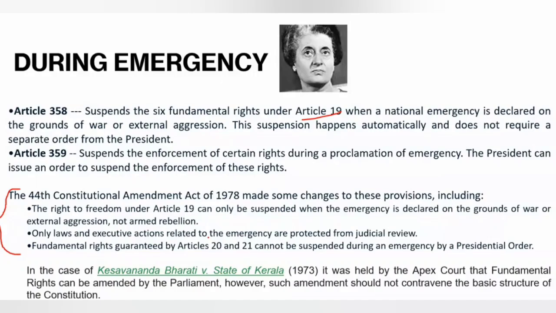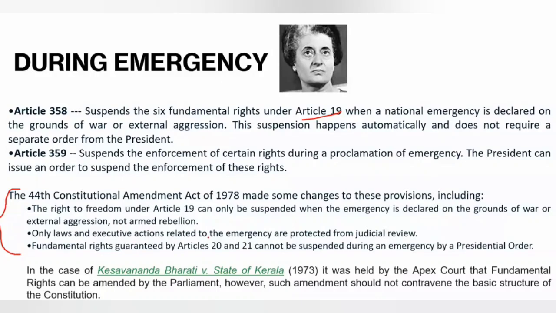Of course, the Parliament derives the power from the Constitution because we have a constitutional supremacy. Constitution is supreme. Parliament is not supreme. It's not parliamentary sovereignty, but it's constitutional supremacy. But then the Parliament also got some power to amend the Constitution. But what is the limitation of the powers of the Parliament? Does Parliament exercise unlimited powers of amending the Constitution as Parliament wishes? The answer is no. Parliament does not have the unlimited power to amend the Constitution of India. The power of Parliament is limited and subject to the basic structure doctrine.